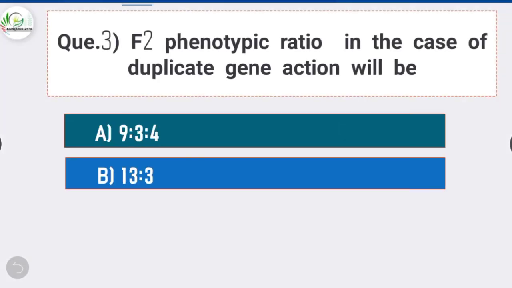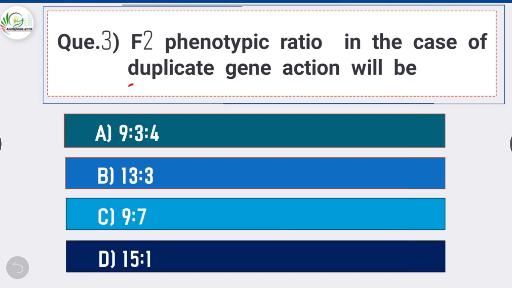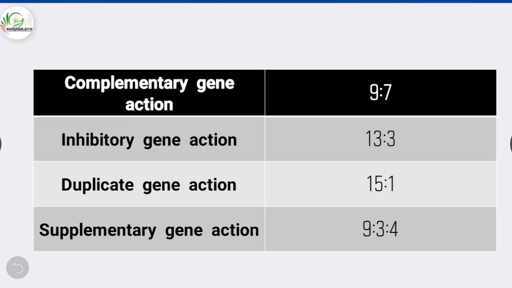Question number 3. F2 phenotypic ratio in the case of duplicate gene action will be? Answer is option D, 15:1. In the case of complementary gene action, the F2 ratio is 9:7. In the case of inhibitory gene action, it is 13:3. In the case of duplicate gene action, it is 15:1. And in the case of supplementary gene action, it is 9:3:4.